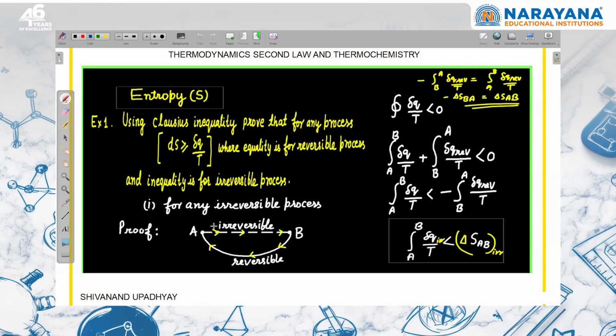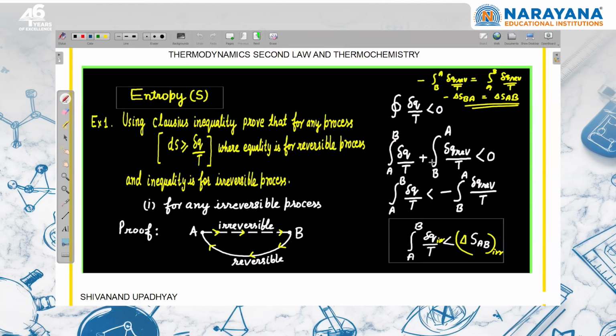Now I can apply this Clausius inequality for an irreversible cyclic process. I can write that the value of dq upon T for this cyclic process should be negative, right? Because it is an irreversible cyclic process. So the integral from A to B of dq upon T plus the integral from B to A of dq reversible upon T should be less than 0.